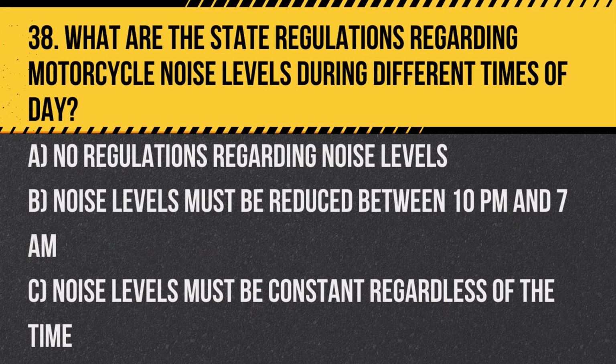Question 38. What are the state regulations regarding motorcycle noise levels during different times of day? A. No regulations regarding noise levels. B. Noise levels must be reduced between 10 p.m. and 7 a.m. C. Noise levels must be constant regardless of the time. Answer. B. Noise levels must be reduced between 10 p.m. and 7 a.m., respecting community noise ordinances and ensuring quieter operation during nighttime hours.